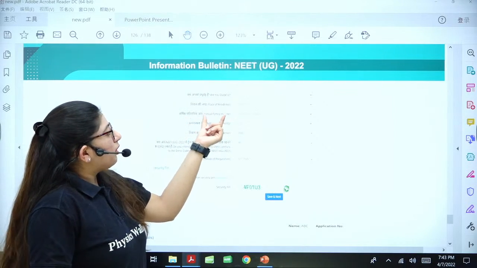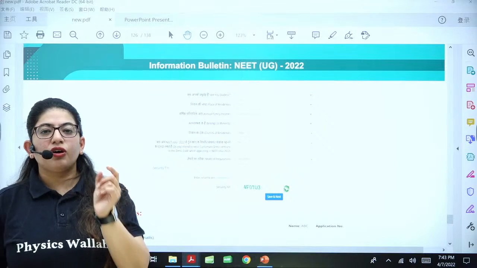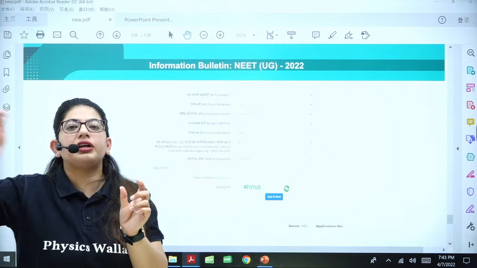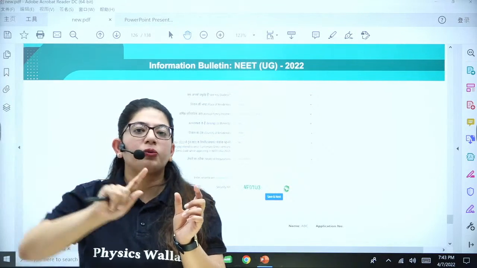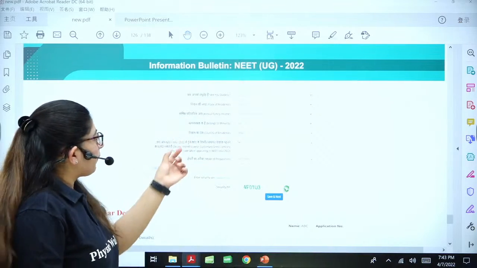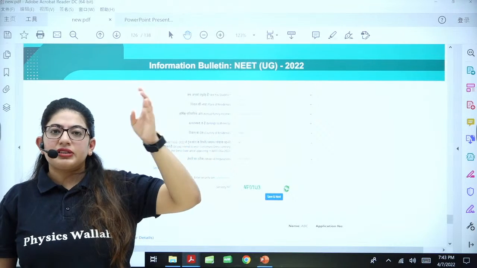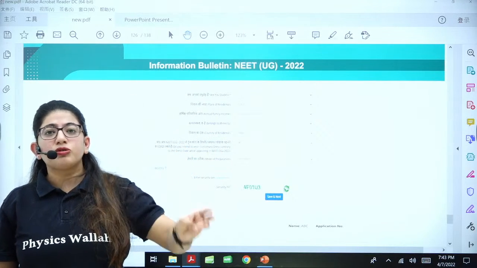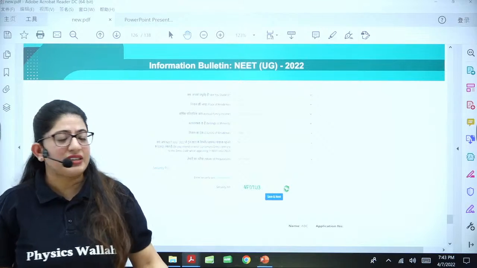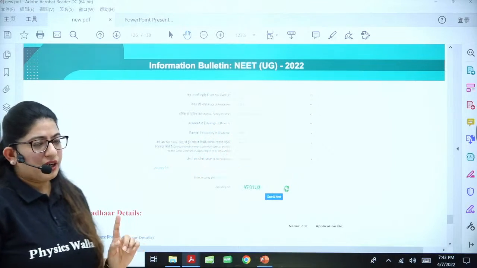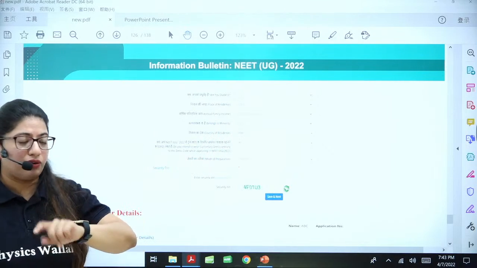Then your annual family income, that means your father's income per year, not per month, per year. Do you belong to a minority, like Muslims, Jains, Parsis? If you belong to one, you have to mention it here, and then again you have to upload a certificate.